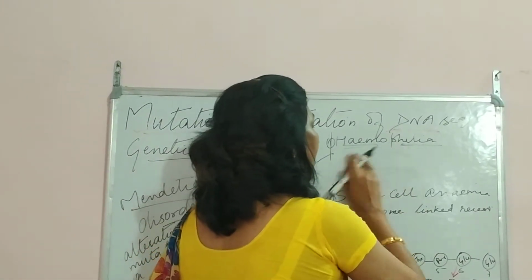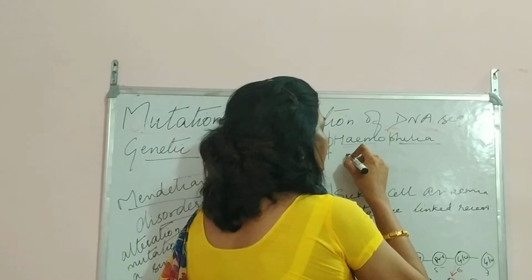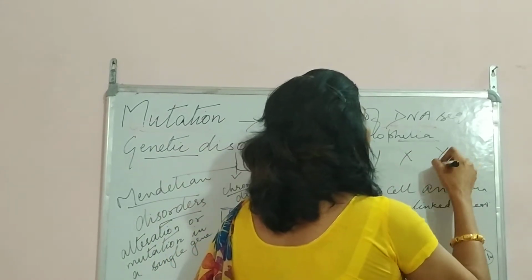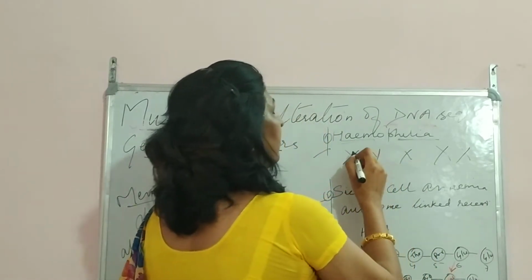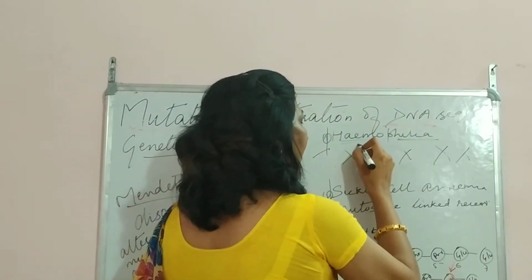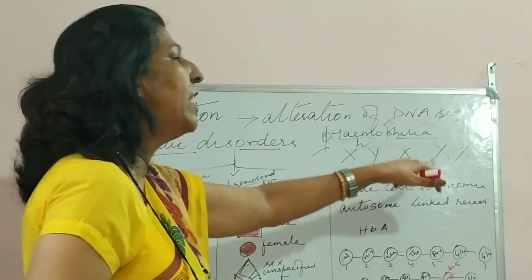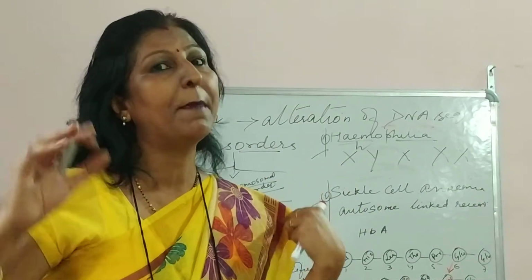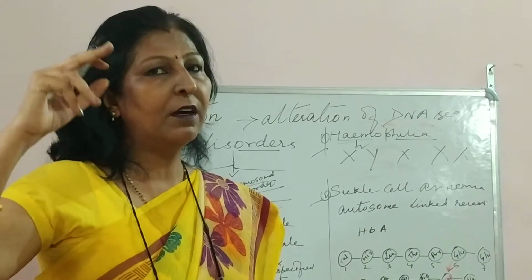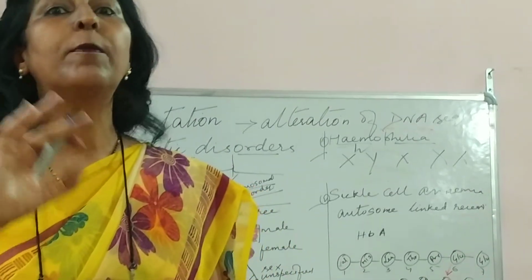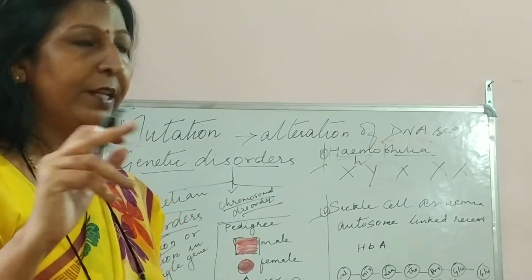So finally what happens? Suppose a man, when we talk about XY, is crossed with XX. If the male is suffering from hemophilia, it has to be XHY, and if they are crossed, the crossing will take place the same as Mendel did. The 9:3:3:1 ratio was dihybrid, but go for monohybrid crosses every time, the 3:1 ratio.